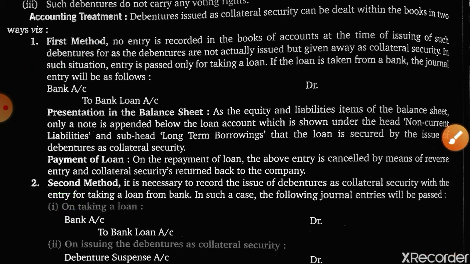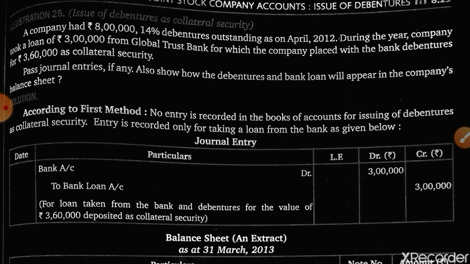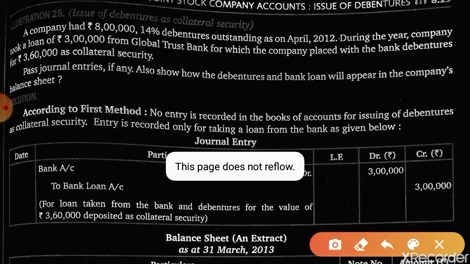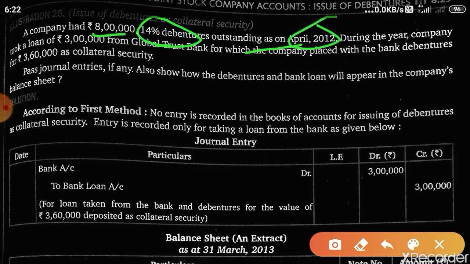Now I will show you with the help of an illustration, then it will be easier and more convenient for you. A company had 8 lakh 14% debentures outstanding. That means a company has already issued debentures of rupees 8 lakh, that is in the issue of debentures. We are only dealing with debentures issued as collateral security in this question. So they have already issued, we are not going to pass that entry.